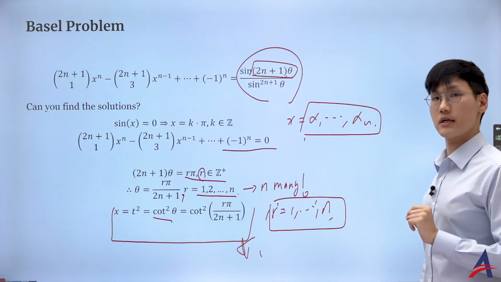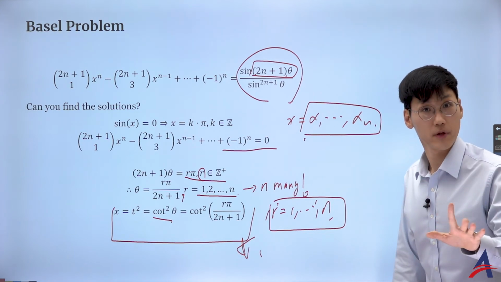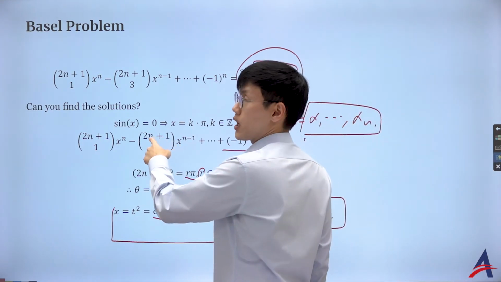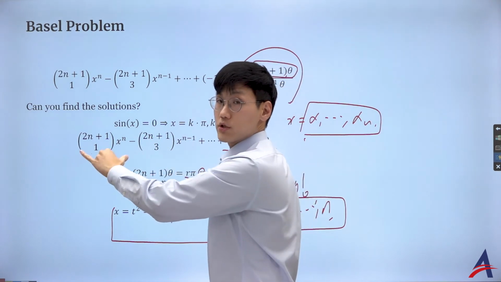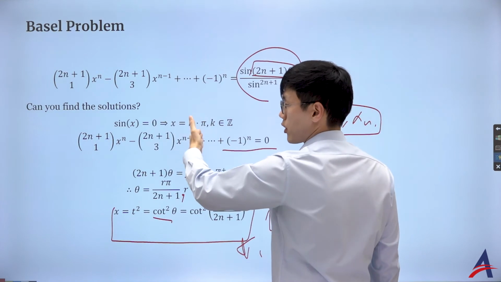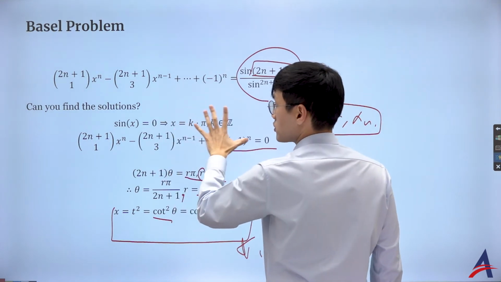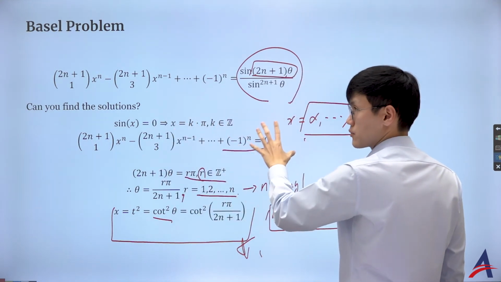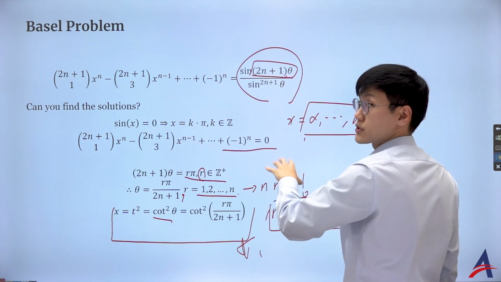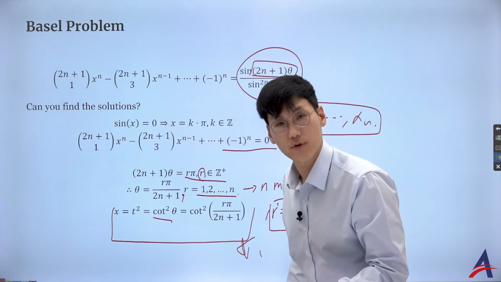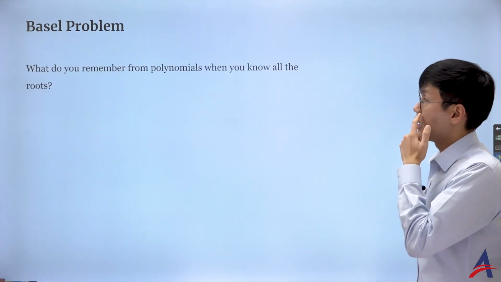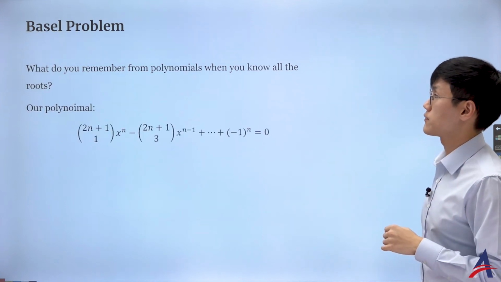Very good. This actually tells me the Vieta's formula. Remember, the sum of roots will be the negative a_{n-1} over a_n. The sum of the product of two roots goes on and on. And then the product of roots will be the alternating term, isn't it? Negative 1 to the power of n times the constant term over the leading coefficient. That's the Vieta's formula, right? It's very, very popular for the polynomial study. Do you agree?